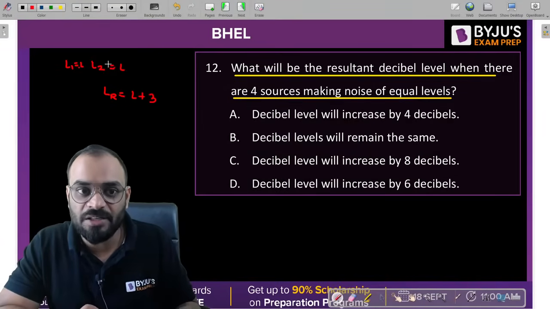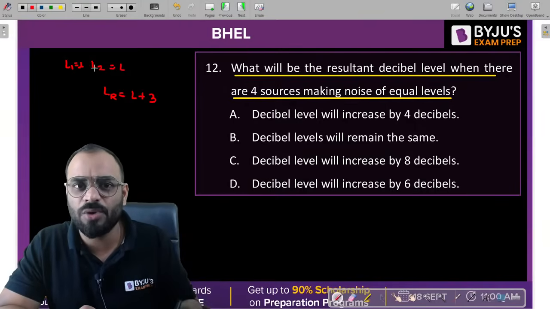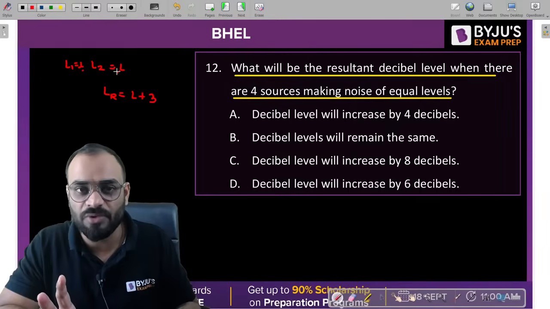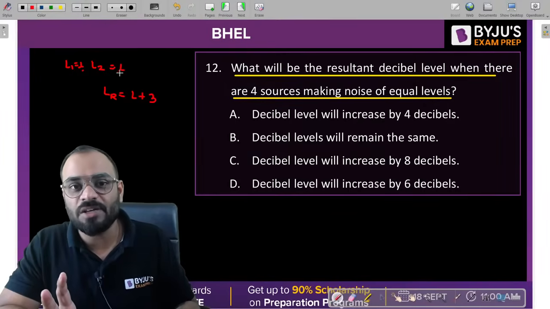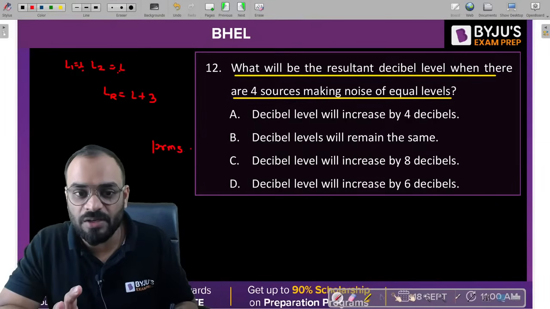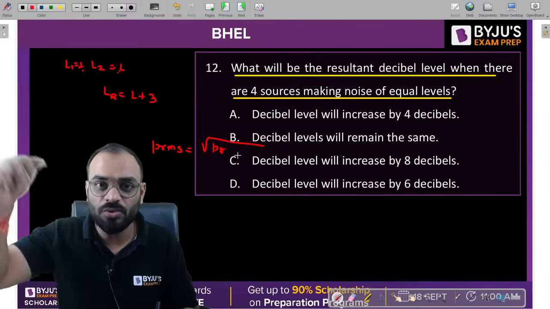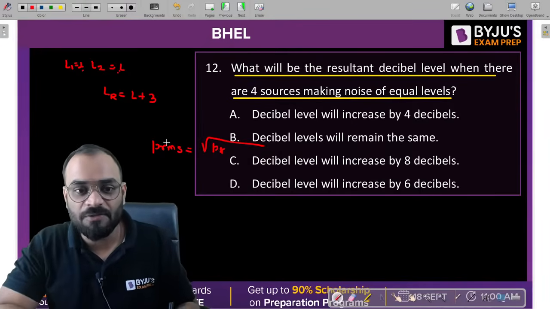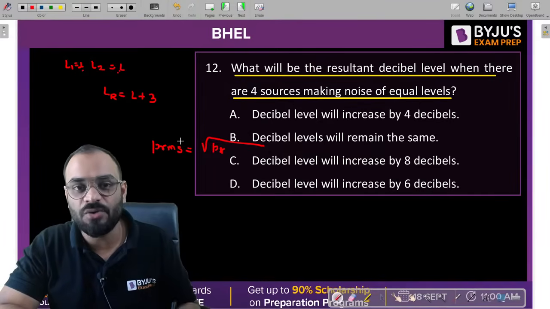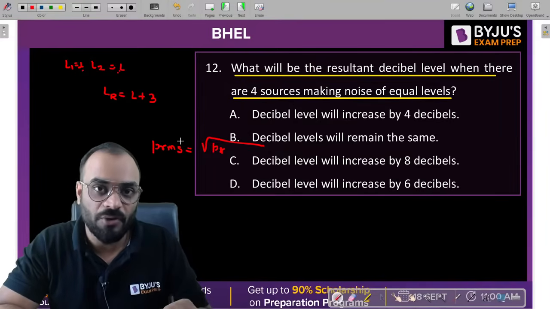Now, if you add these two values, by finding the resultant value, how can you do it? You need to find the root mean square value first, the PRMS value. Then you have to find the PRMS value again by using the square root of PRMS1 squared plus PRMS2 squared. Then put this value in the formula, and you will get the level of noise generated.